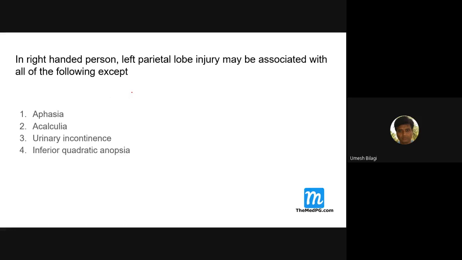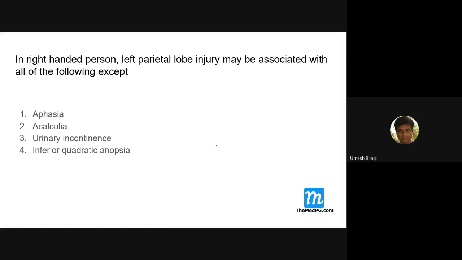In the right-handed person, left parietal lobe injury may be associated with the following, except. What happens to the right-handed person? Inferior quadrantanopia.